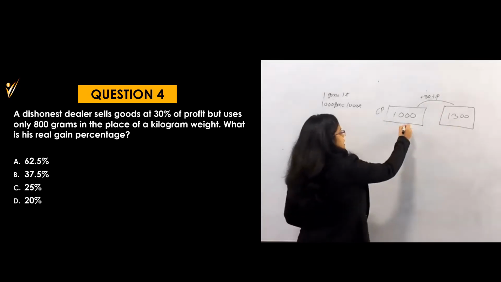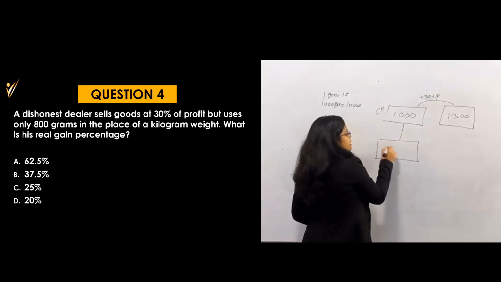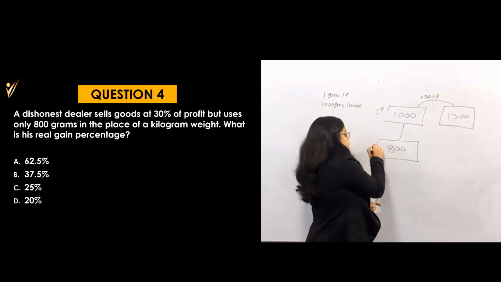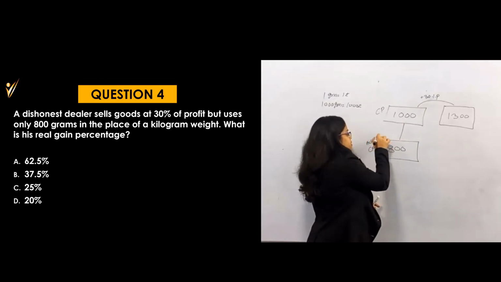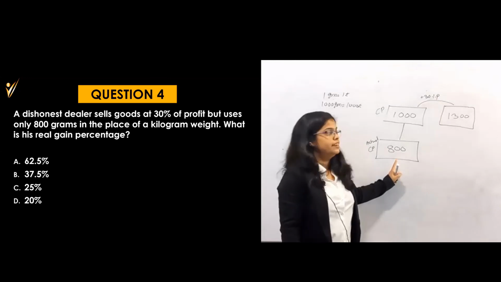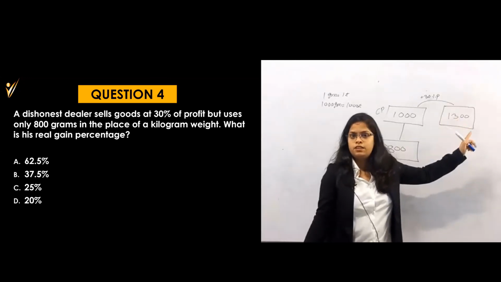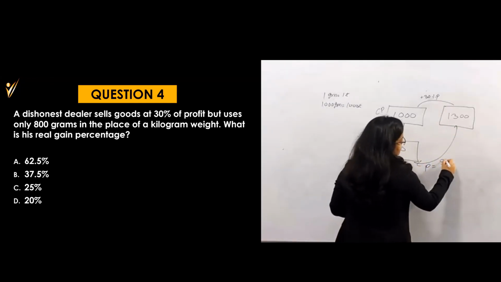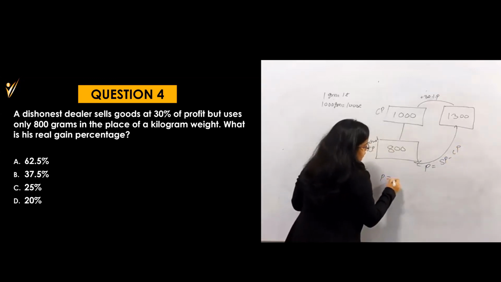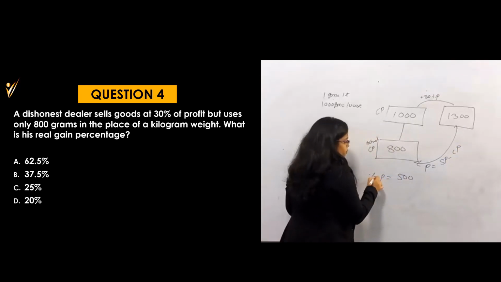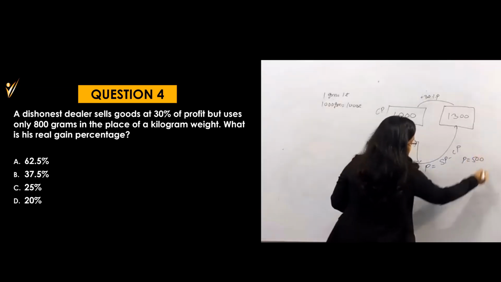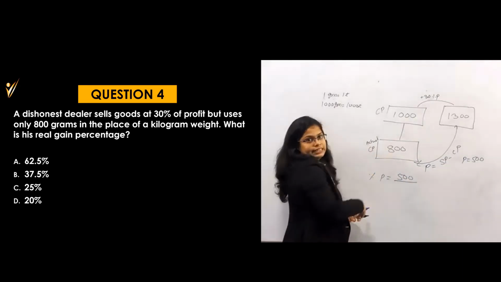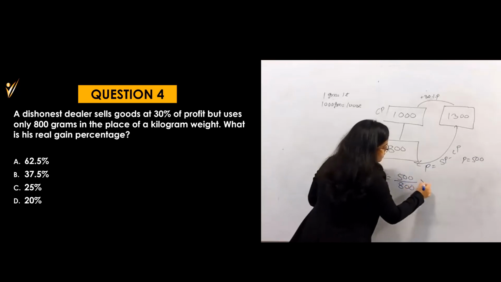But at the time of selling, he is using only 800 grams weight. That means he is selling only 800 grams. That means the actual CP is only 800 rupees, because he has sold me only 800 grams, and he took 1300 from me for that. Okay, what is the profit here? Profit will be SP minus CP. So profit is 500. And if I want the profit percent, it will be profit by cost price. And what is the actual cost price? 800, because he is selling only 800 grams.